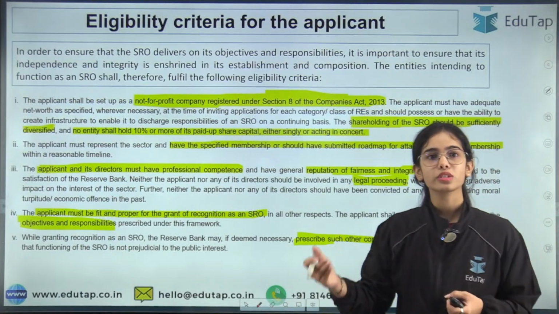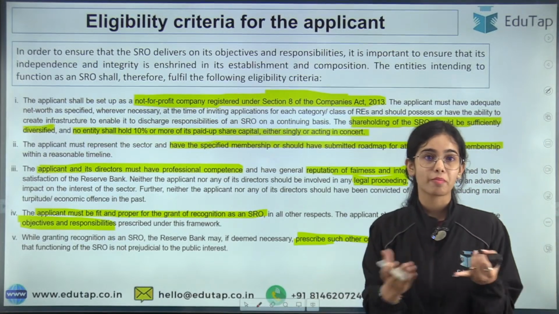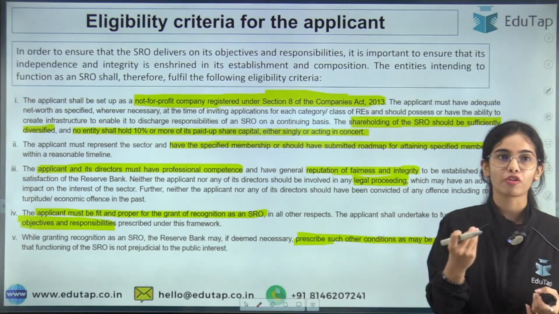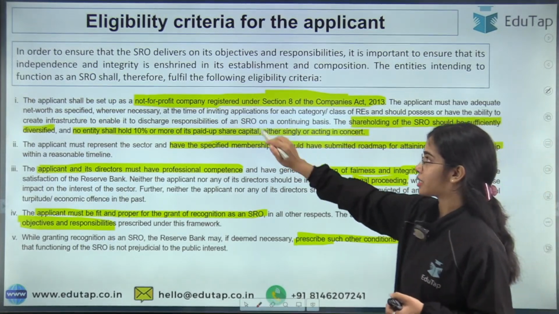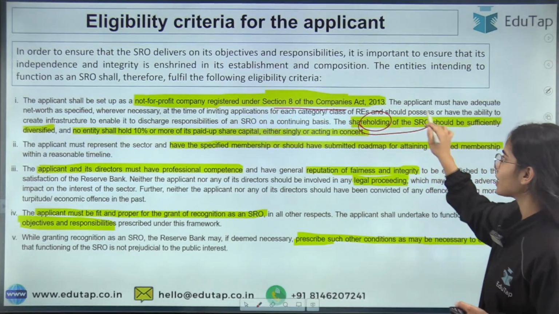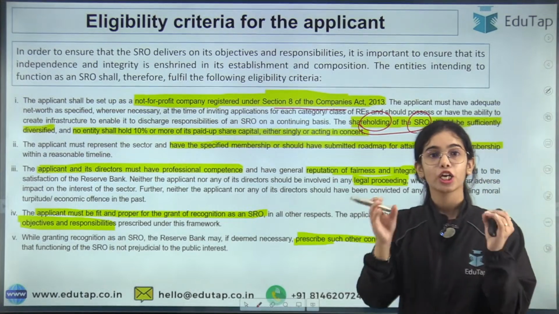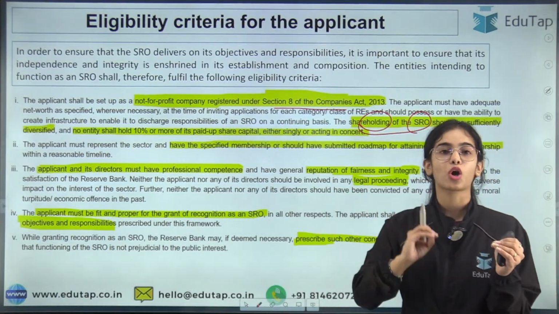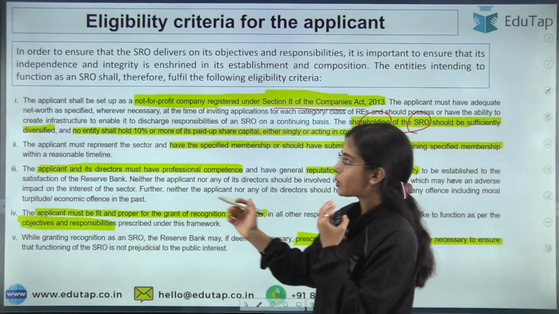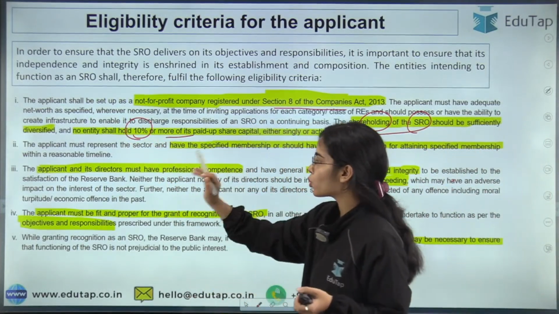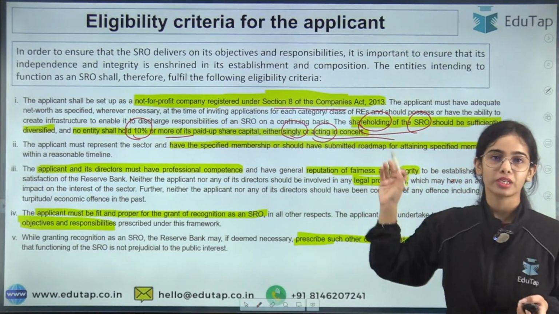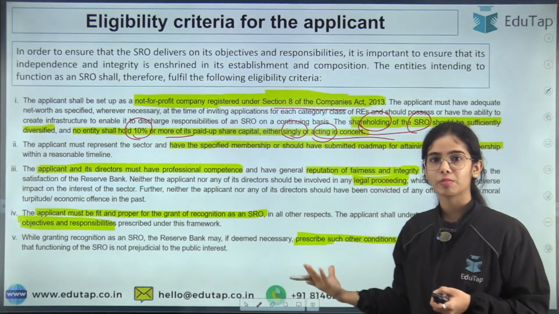Now, all the SROs, the bank SRO or the NBFC SROs, any SRO should be a not-for-profit organization that is registered under Section 8 of the Companies Act of 2013, and the shareholding of the SRO should also be diversified. It should not be owned by a family, it should not be owned by a single person. We can say about the shareholding, no entity shall hold 10% or more of its shares, either singly or acting in concert. Okay, so this is the basic idea.